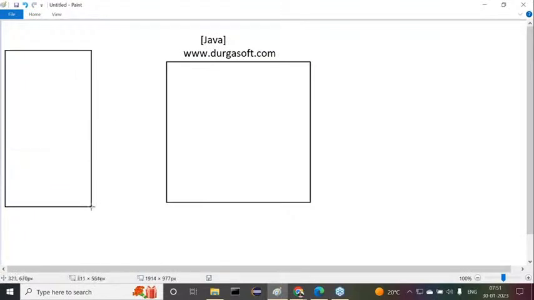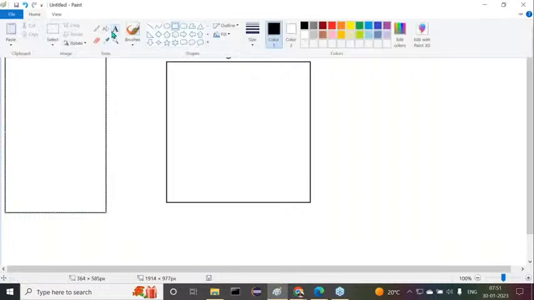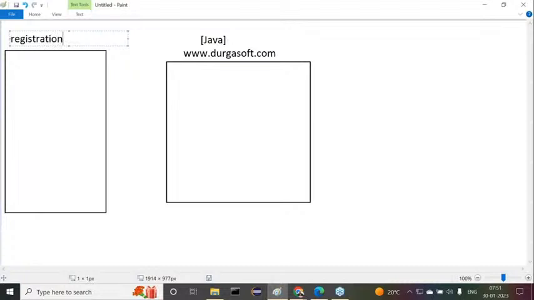a registration form is available. The course registration form is opened by the user in our browser. When we type www.durgasoft.com, the Durgasoft home page will come with a course registration link. If we click there, it asks which course you want to register. Then if you select some course, for example Java, automatically the course registration form will open for us. Now this is registrationform.html or maybe JSP, whatever it may be. For your understanding purpose, I have taken HTML. Observe carefully.